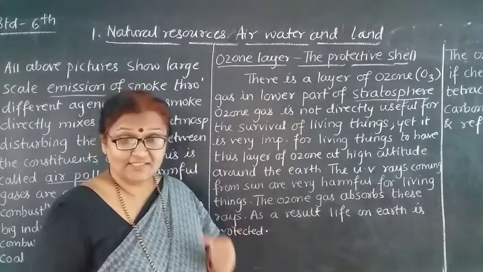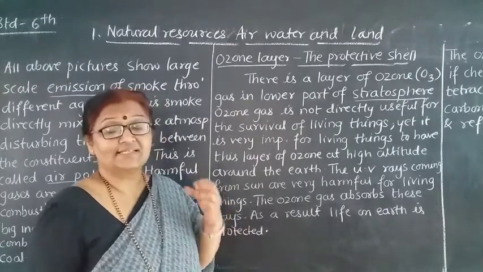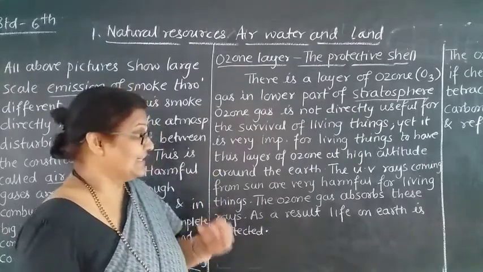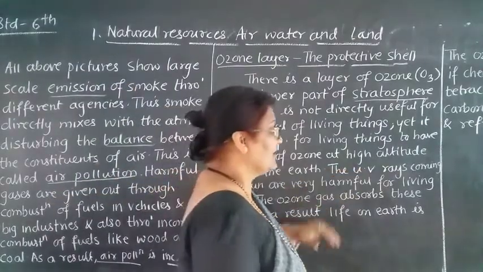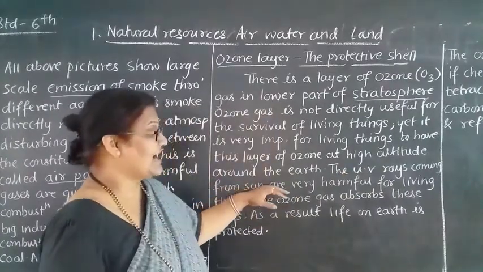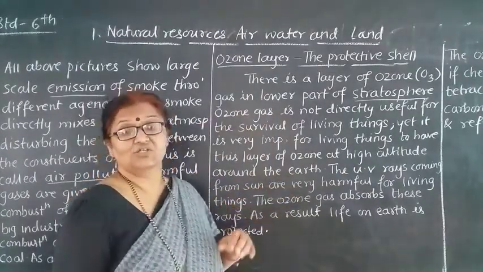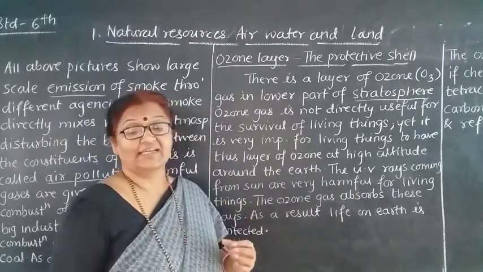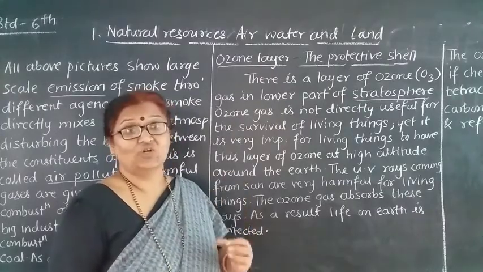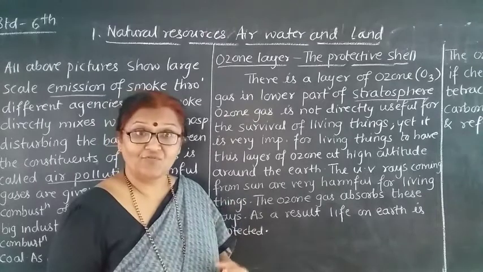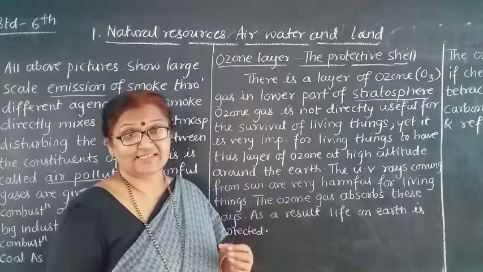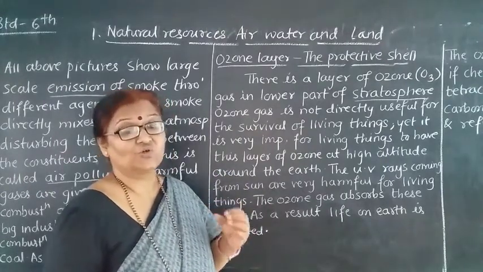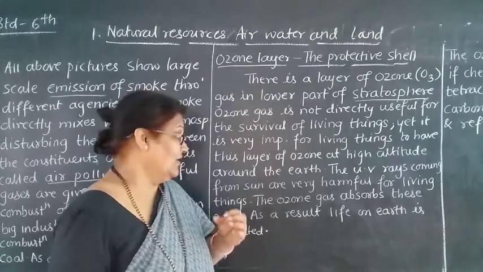it surrounds the earth and it protects human beings from the ultraviolet rays. See here, the UV rays coming from the sun are very harmful for living things. If these rays reach directly towards the earth, then it would be harmful to living things. So what is done? The earth is protected by the ozone layer.